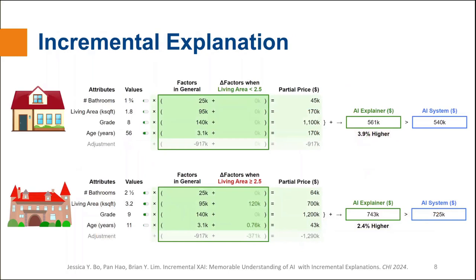Let's have a look at an example. The interface is expanded to accommodate columns for two sets of factors. For the smaller house, only the general factors apply, while the additive factors are all 0. For the larger house, since the living area is 3.2 and greater than the threshold of 2.5 kilo square feet, the general factors are modified by a set of sparse incremental factors. For example, the factor for bathroom does not change, but the factor for living room is increased by 120,000. The error rate is similar to subglobal, but the number of factors is reduced for memorability.